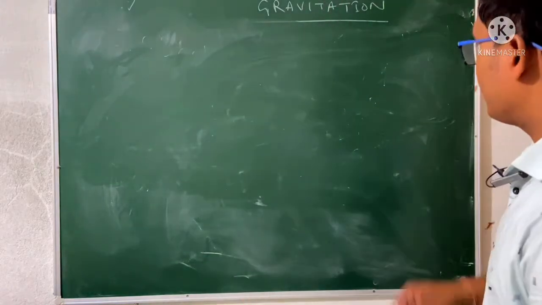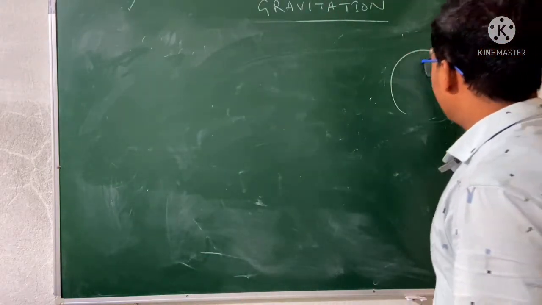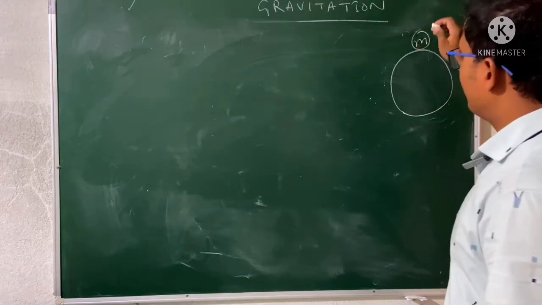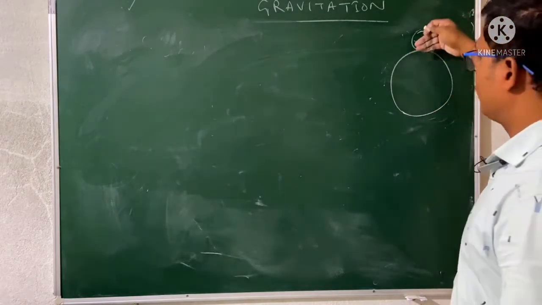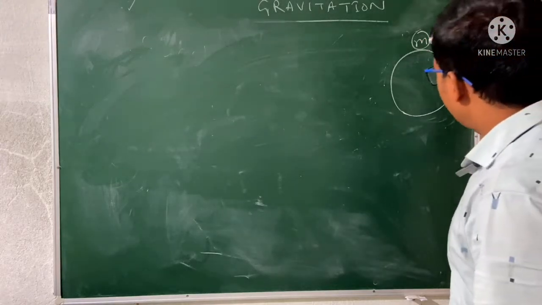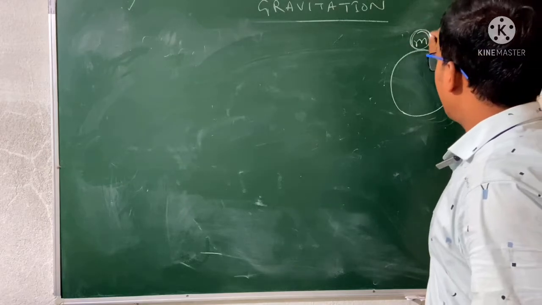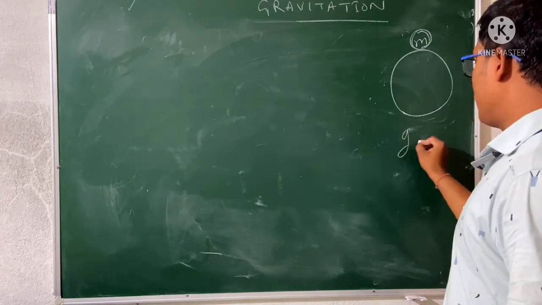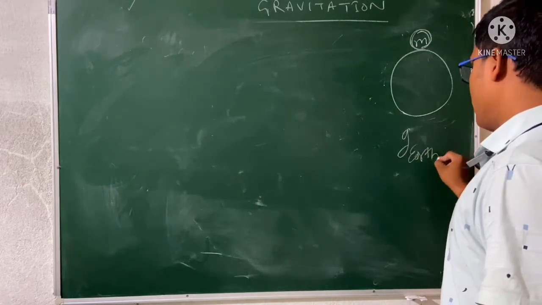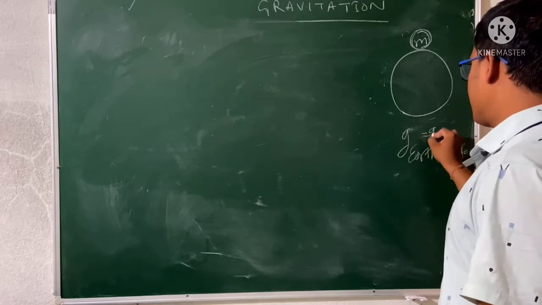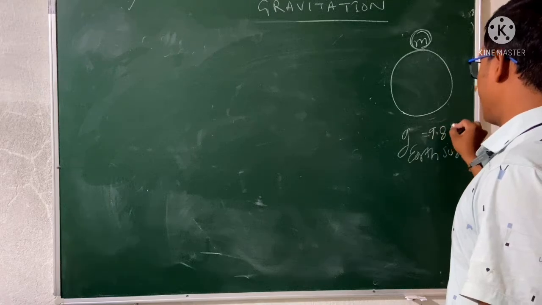So we discussed the case when the object is situated on the earth surface. So it is not at a height or at a depth. The object is, that means, we are sitting on the earth surface. So g on earth surface, not at a height, g on earth surface is 9.8 meter per second square.